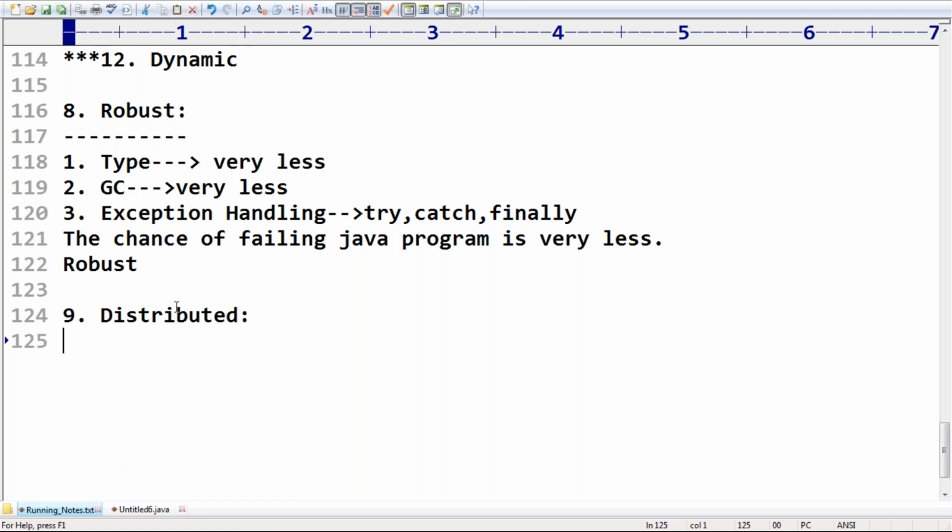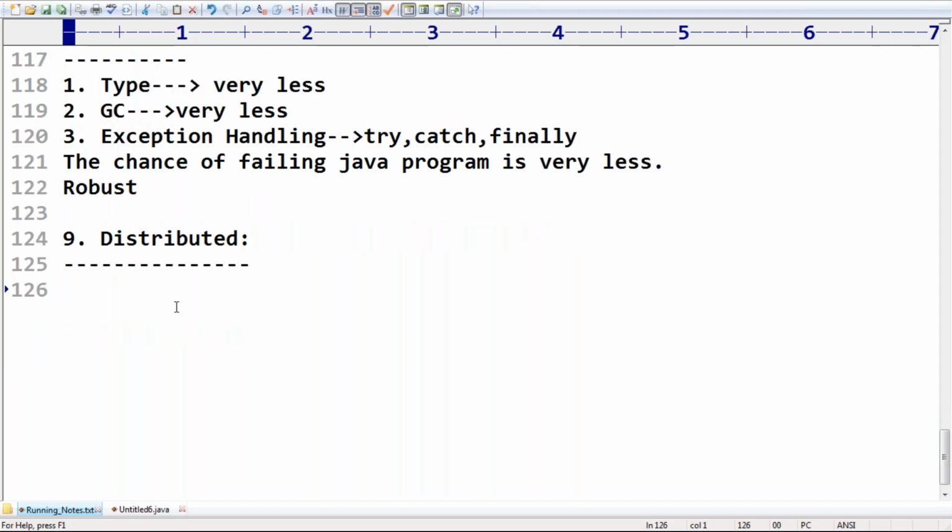The next feature we require to discuss is distributed. So what is the meaning of distributed? Forget about technical programming; generally, distributed means available at different places. Yes, good.